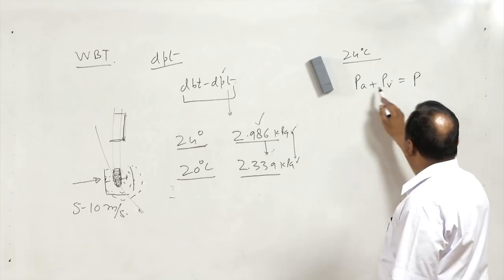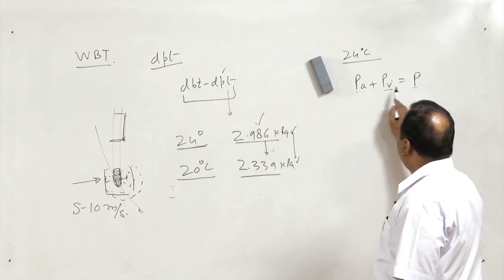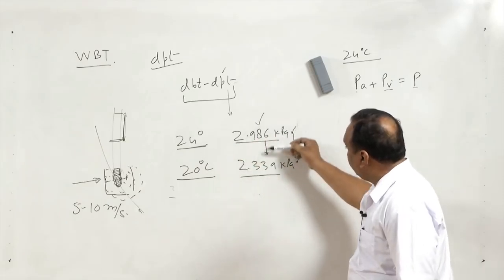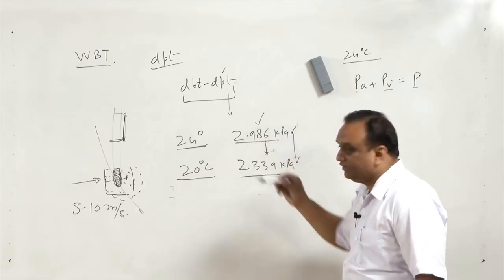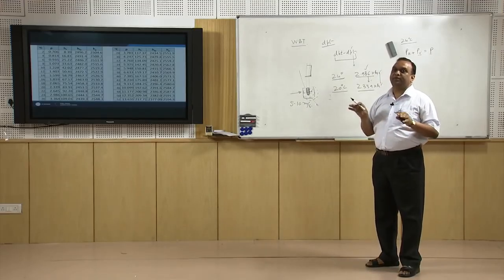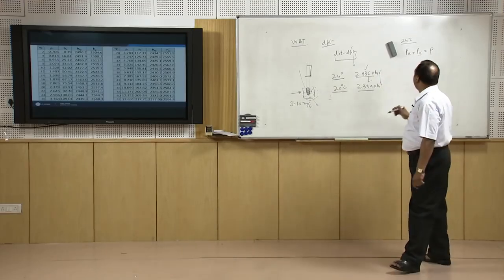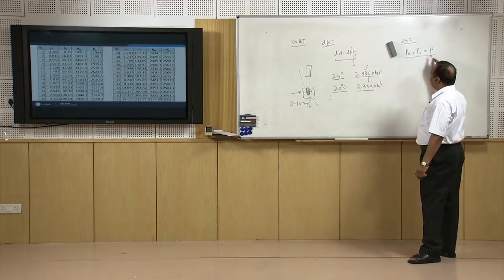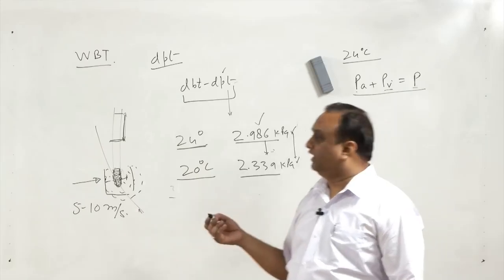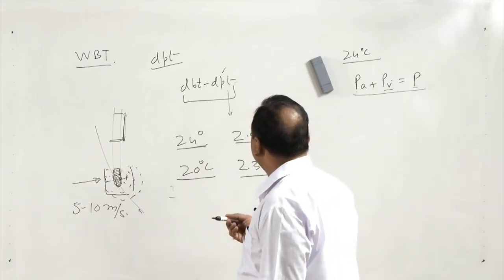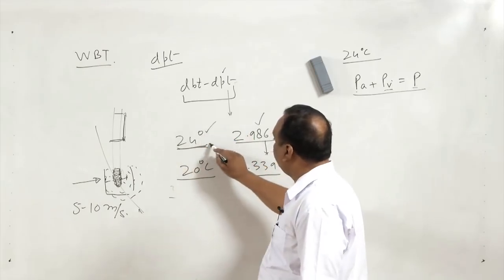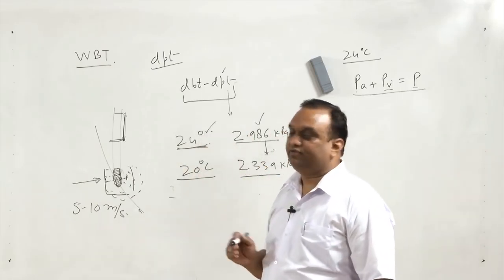right. Now, the partial pressure of the water vapor is reducing when we are reducing the temperature. It means some amount of vapor is getting condensed. So, some amount of vapor is condensed, that is why the partial pressure of the water vapor is reducing, and we can say that this is the dew point, because this is 100% saturated. So, this is a dew point of air which is already saturated.